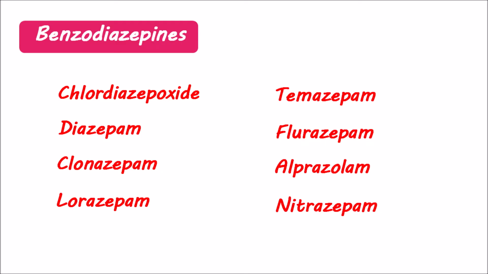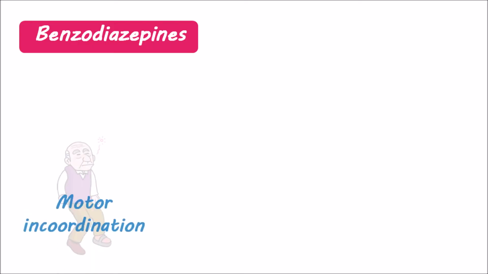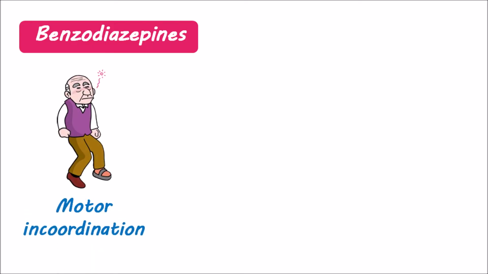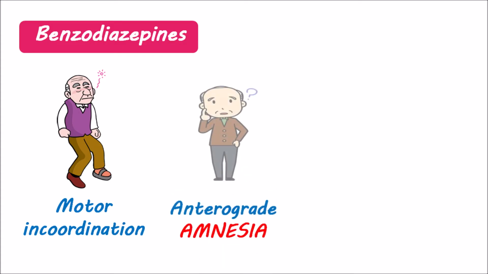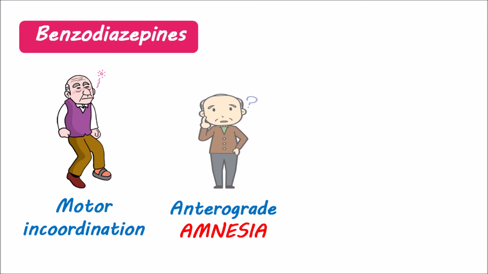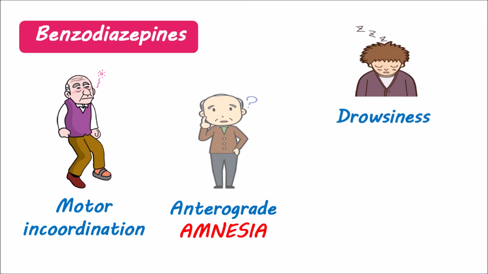Even though benzodiazepines work immediately, they are still not considered first-line agents due to their wide variety of side effects. Benzos can produce motor incoordination and muscle paralysis, which are more troublesome in the elderly. They also impair memory, resulting in anterograde amnesia and the loss of memory of current events. They also depress the CNS, resulting in drowsiness and sedation. That's why they should never be combined with alcohol.